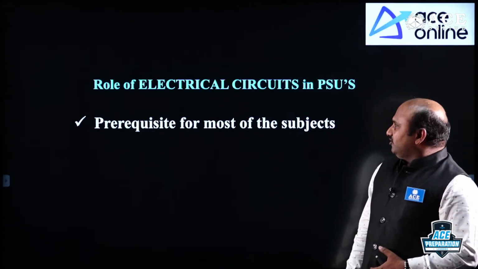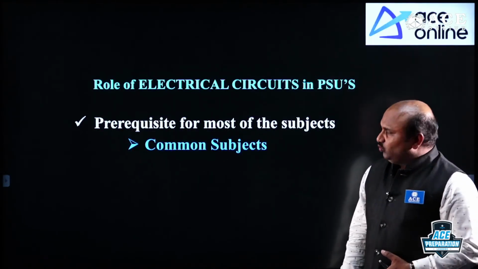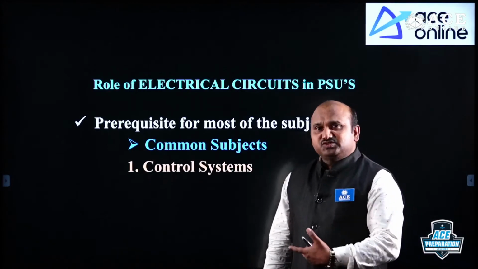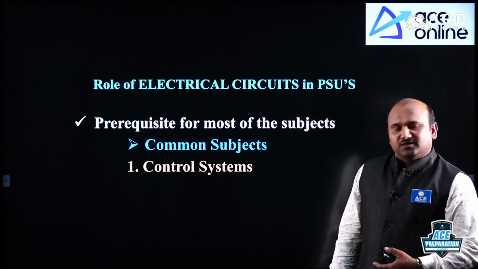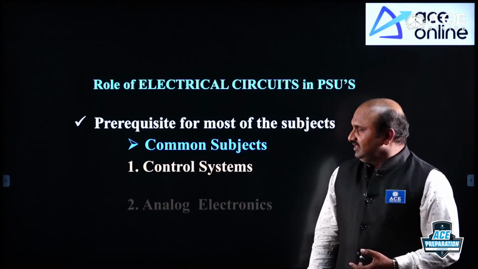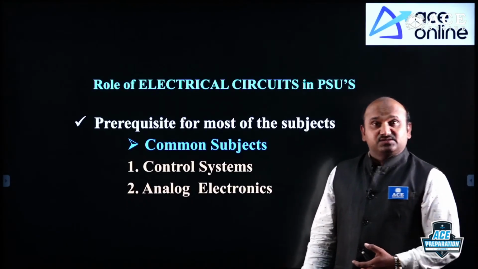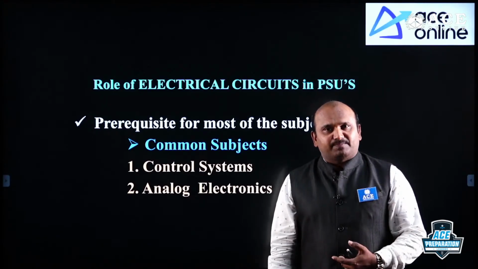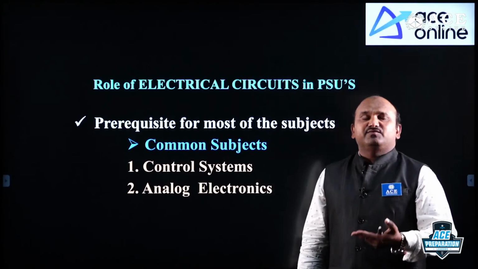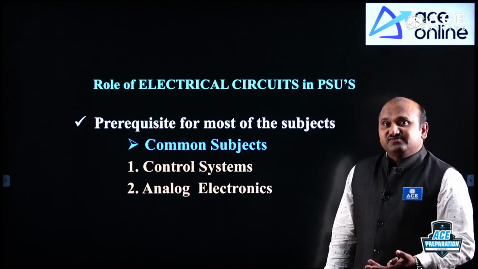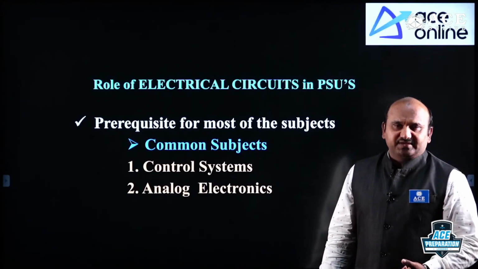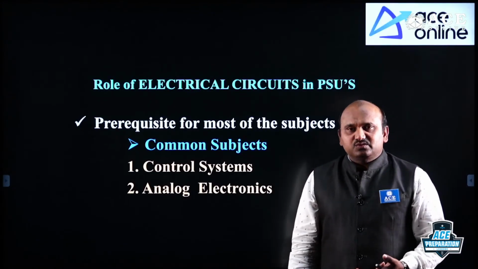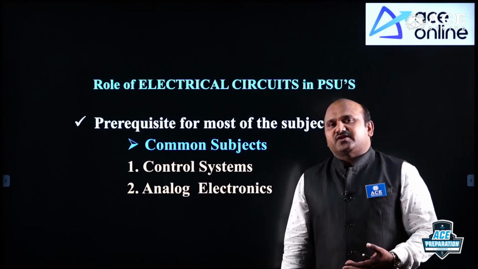The prerequisite for most of the subjects. What are the common subjects? The common subjects are control systems, where KVL and KCL are compulsory, and the next one is analog electronics. This is very important. Under analog electronics, applying Kirchhoff laws, CDR, VDR, current division rule, voltage division rule, as well as the most important topic under electrical circuits, which is two-port network parameters.